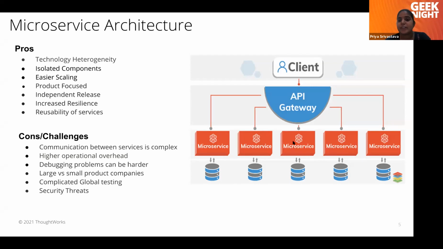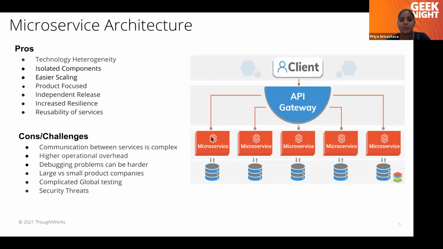So they are for different domains. So now they are not allowed to communicate directly to each other. So service to service communication is now complex. Either we have to implement service discovery or some kind of gateway through which we can communicate from one service to other services. Higher operational overhead.